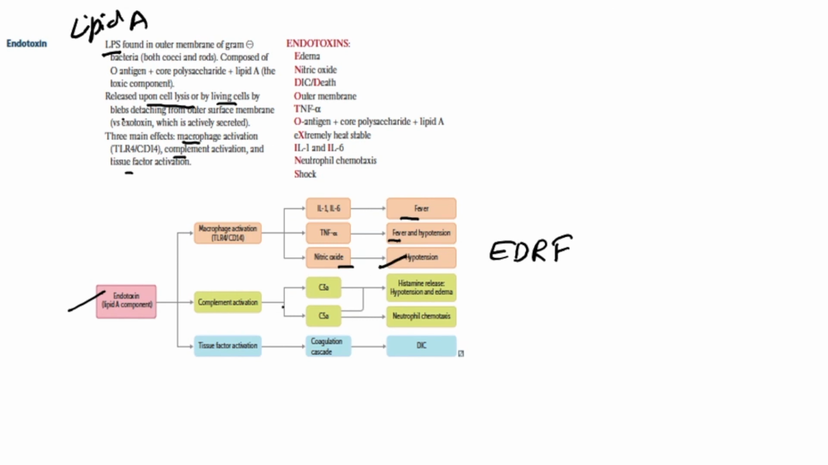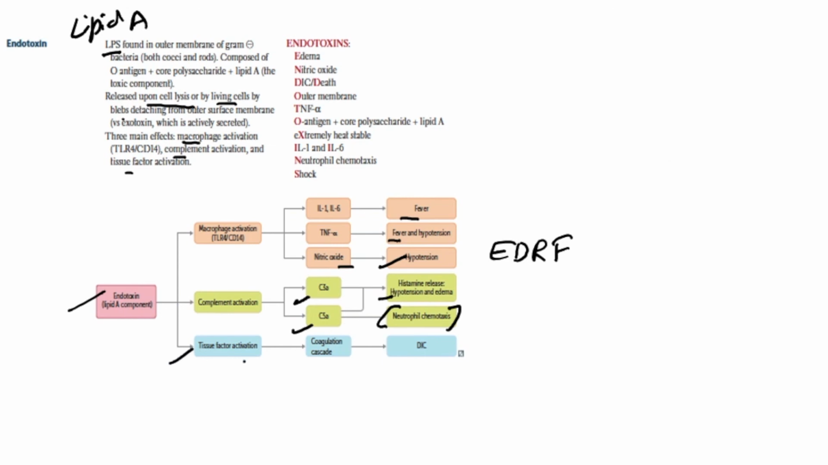Complement activation leads to release of complement components like C3a and C5a. We know that C3a is a potent histamine releaser. It causes histamine release, hypotension and edema. C5a also causes histamine release, but C5a is also responsible for neutrophil chemotaxis. It's a chemotaxis factor.